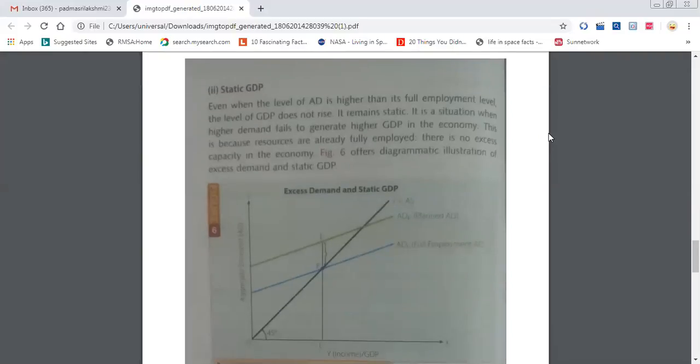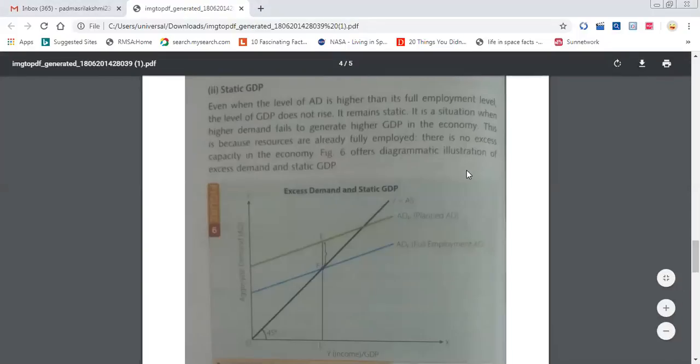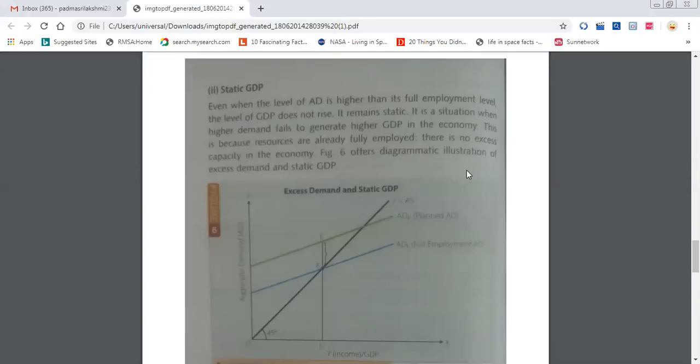And moreover, we have to measure in the form of constant price. We should not measure in the form of current price. Do you remember the real GDP, nominal GDP concept? Real GDP is measured using current price or constant price? Constant price, using the base year period. Do you remember in the first lesson we discussed real GDP is measured using constant price, whereas nominal GDP is measured using current price. Clear? So here we have to consider only real GDP.